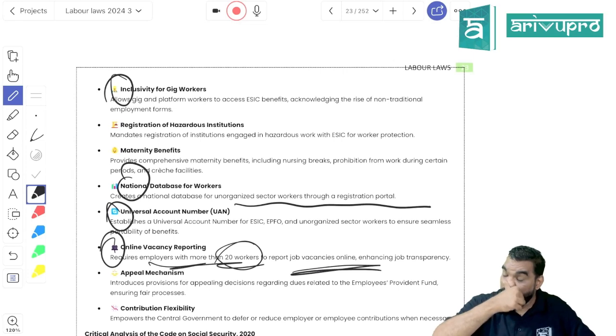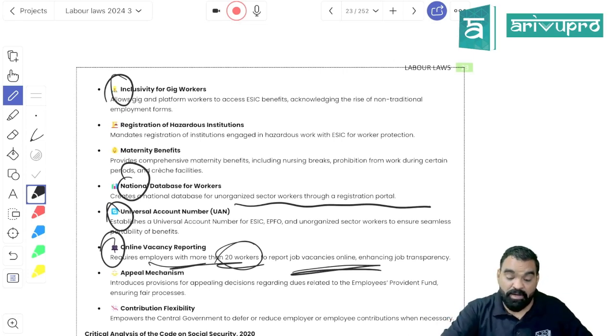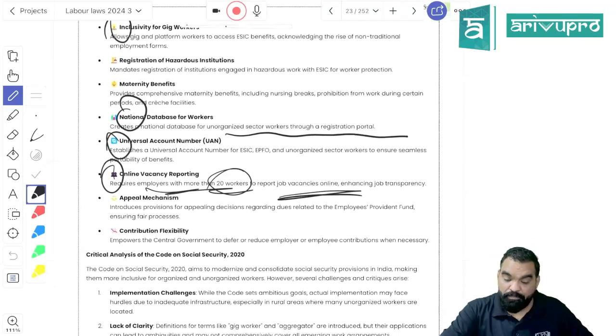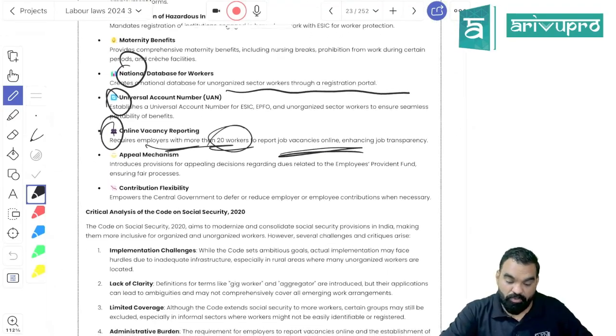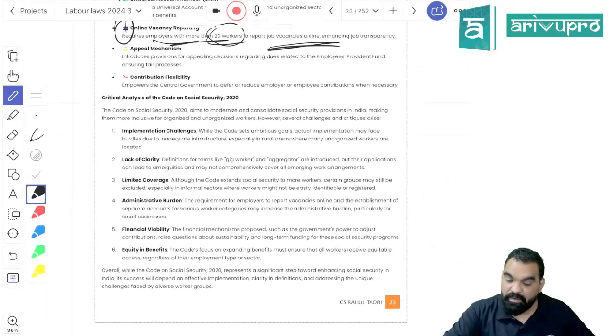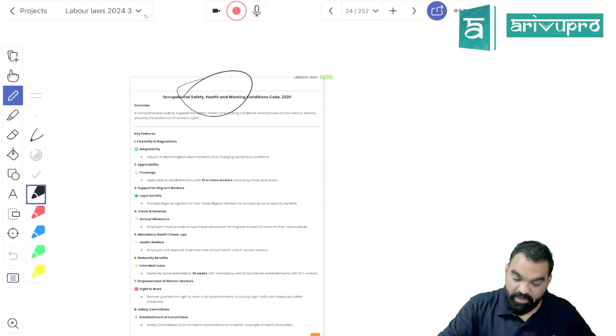Platform workers and gig workers are now part of the social security schemes. Further, a universal account number has been created for EPF and ESIC. If the company has 20 or more workers, online reporting of vacancies became mandatory.